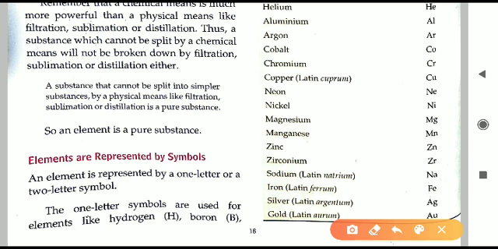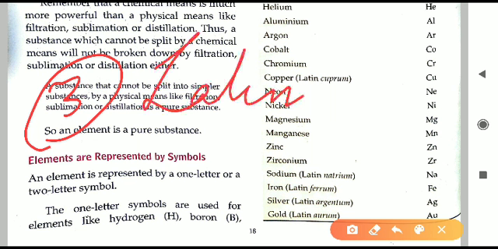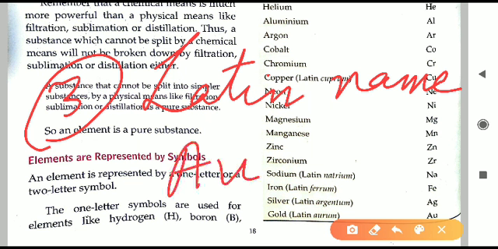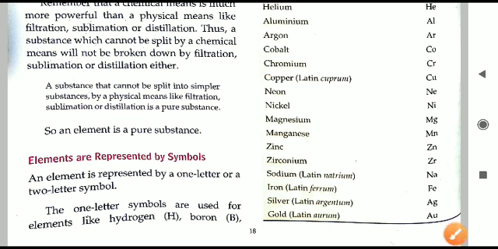The third and the last rule of writing the symbols is using the Latin name. In the third rule we are not taking the English name, we are taking the Latin name. Latin is an older, ancient language, and in the Latin name we are using symbols like Au for gold, Fe for iron, Cu for copper, and so on. So these are how the symbols are written for different elements.